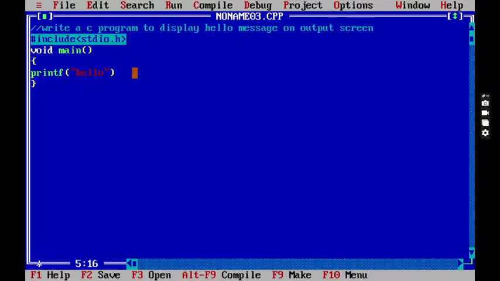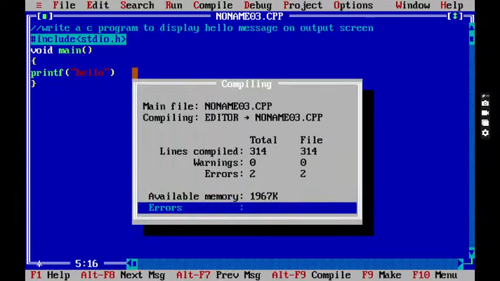So after adding the printf statement and closing the bracket, we have to put a semicolon, because these are the rules given by the language author. We have to follow them. After that, we need to press Alt plus F9. I'm pressing Alt plus F9 from my keyboard.